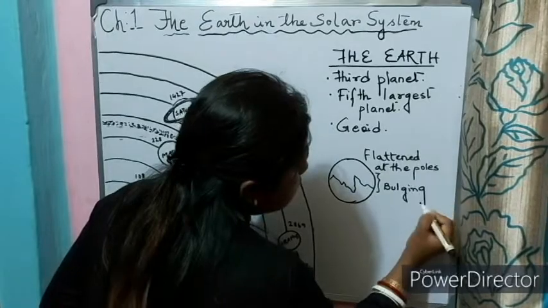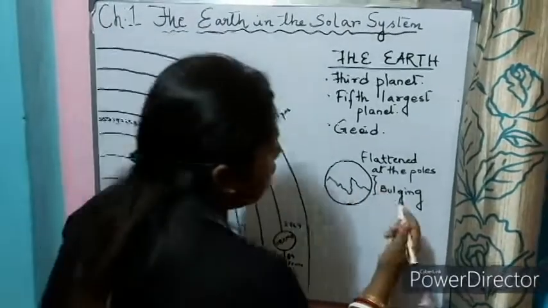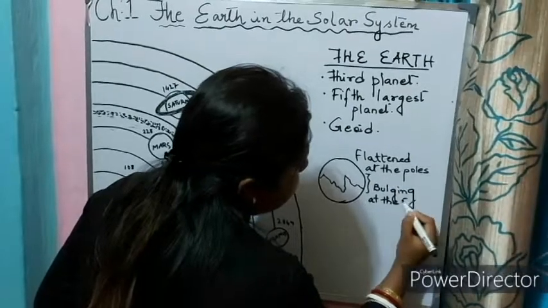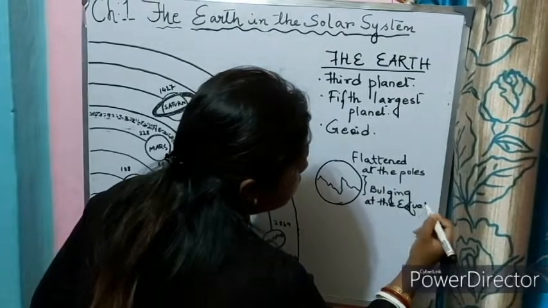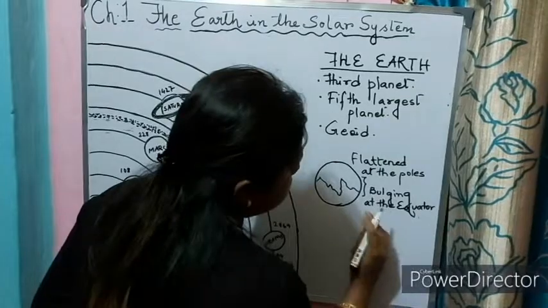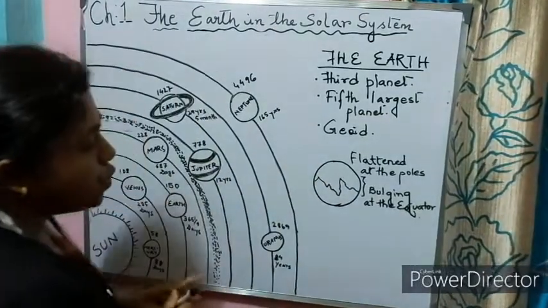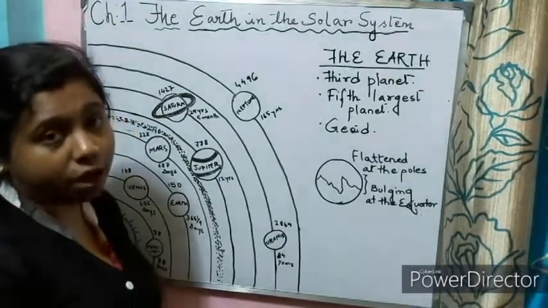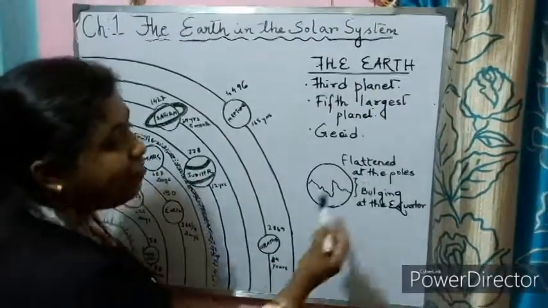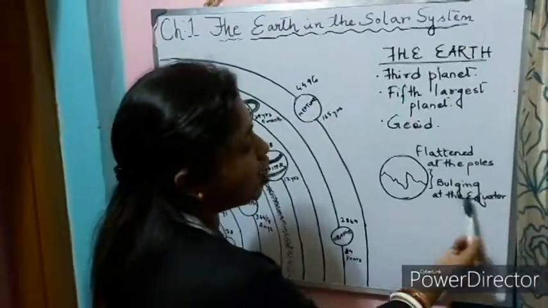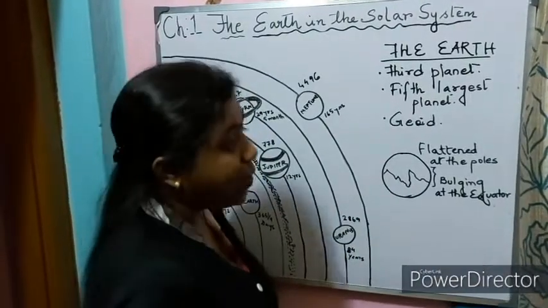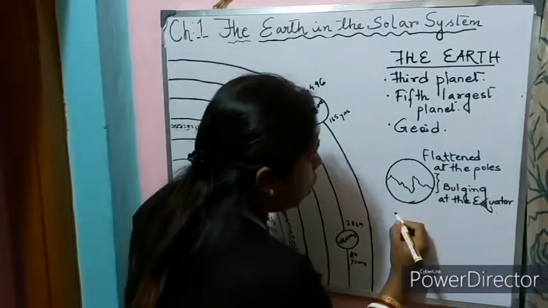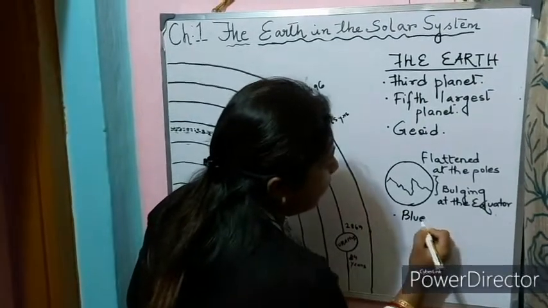Bulging means somewhat fatty, bulging at the equator. So this shape is called geoid, the true shape of the Earth, that is slightly flattened at the poles and bulging at the equator.